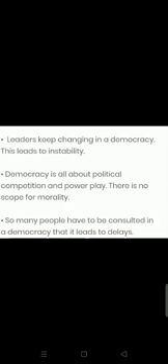Firstly, leaders keep changing in a democracy and this leads to instability. It is also true that democracy leads to frequent changes in leadership, and sometimes when leaders understand the interest of the people, they can change. Next, democracy is all about political competition and power play, and there is no scope for morality. To get power, sometimes political leaders use dirty tricks and unfair means to win. So many people have to be consulted in a democracy that it leads to delays. Involving so many people in decisions does lead to delay in decision making.